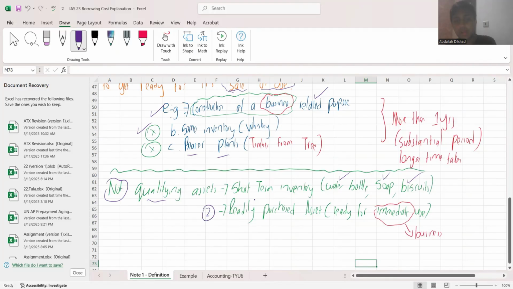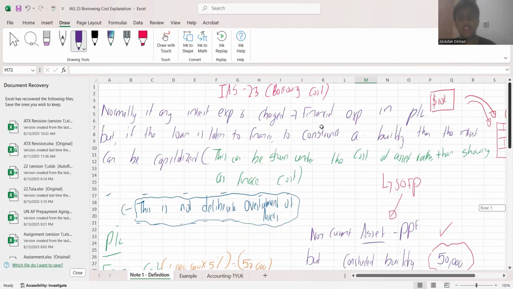Number two, readily purchased asset. Now, what is a readily purchased asset? I told you, if you need to capitalize the interest of the loan, that has to be a construction of a building. If you buy a building that was already constructed, or a brand new building, you cannot capitalize. A readily purchased asset means that the asset was not constructed by you. It's already constructed by another person and you are just buying it, right? So that is not allowed. So this would be the definition and the explanation of IAS 23.